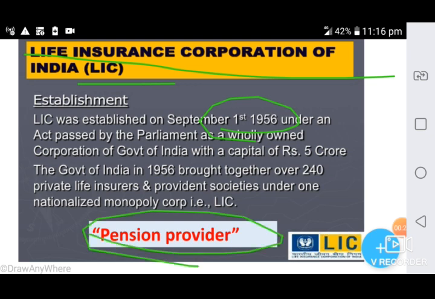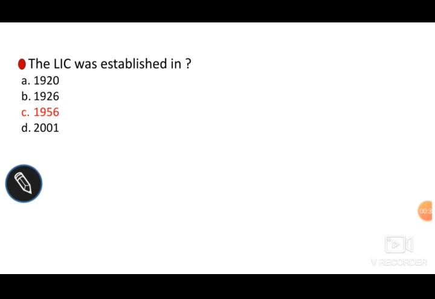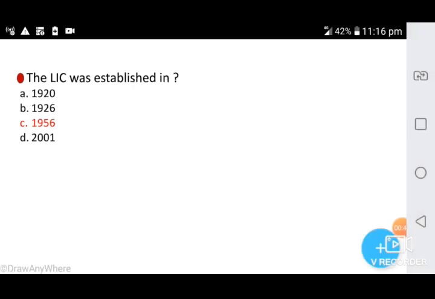So LIC was created in 1956. The primary objective of LIC is to provide life insurance policies to all sections of the society. So here option C is the correct answer. LIC was established in option C, 1956.